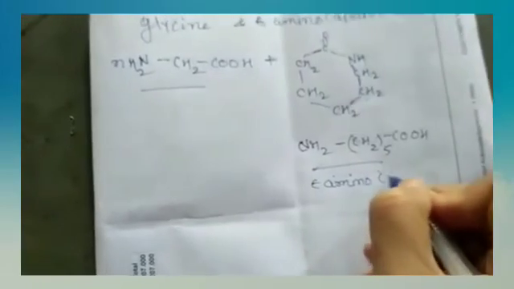This is omega-aminocaproic acid, derived from the cyclic caprolactam, and glycine reacts with this omega-aminocaproic acid. By the condensation process, a water molecule is removed here, forming the polymer.